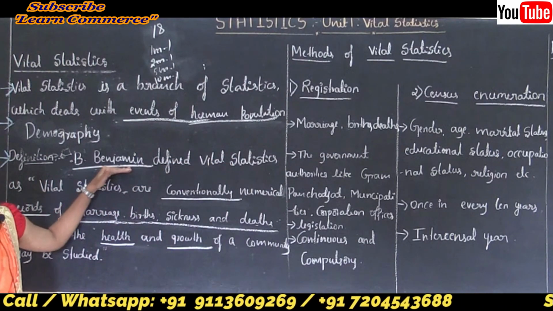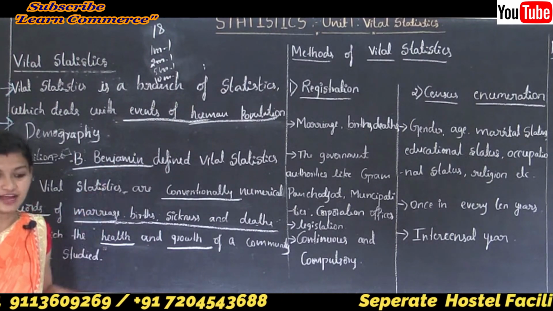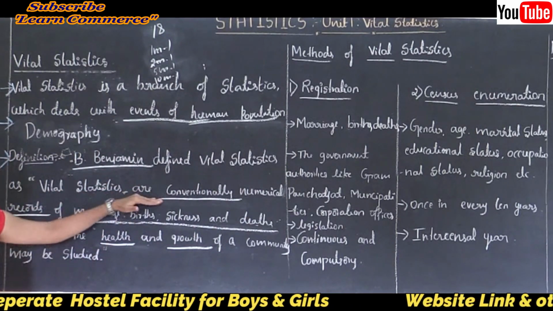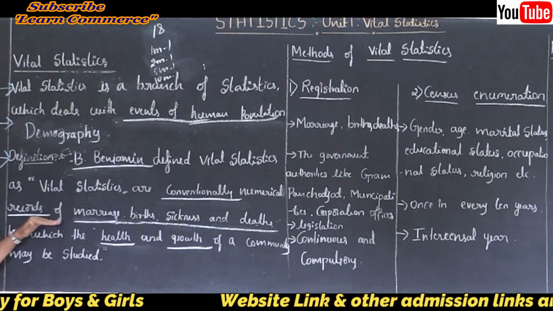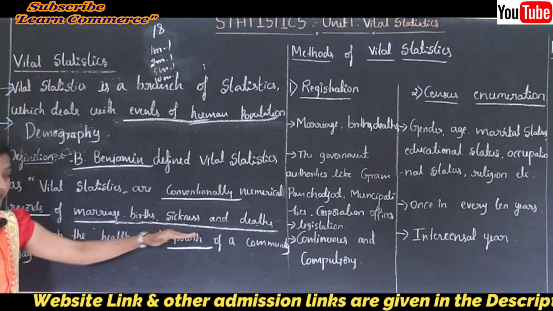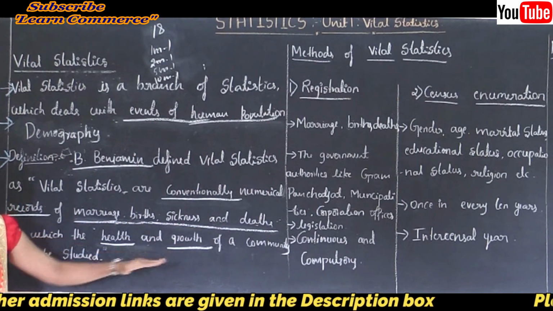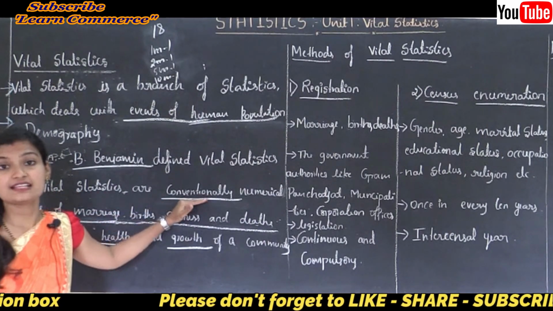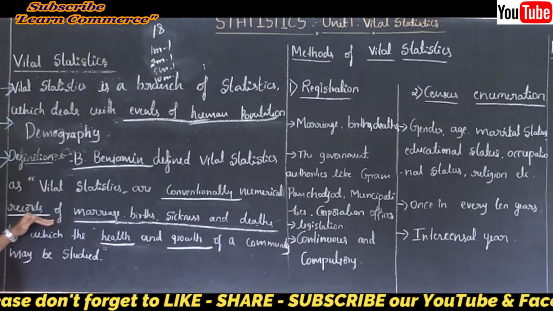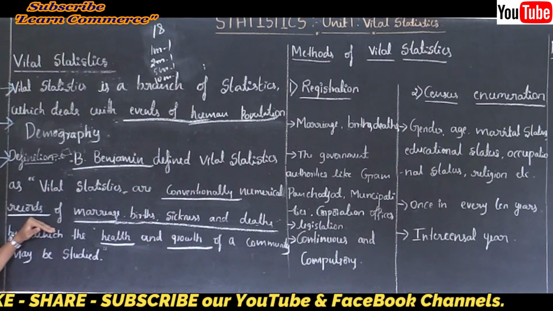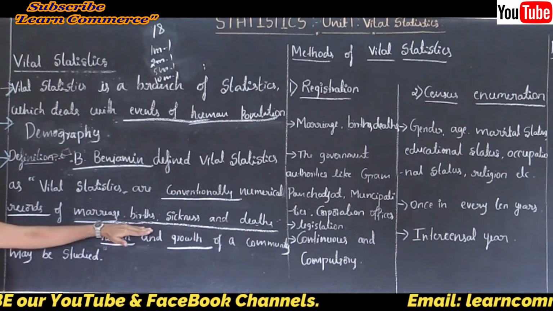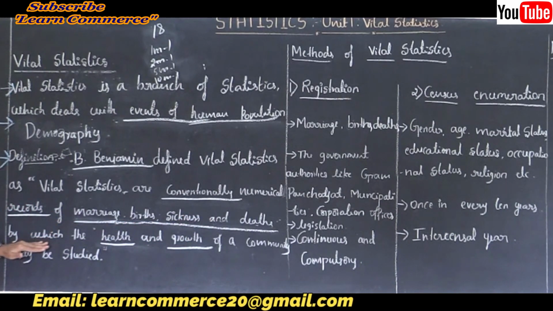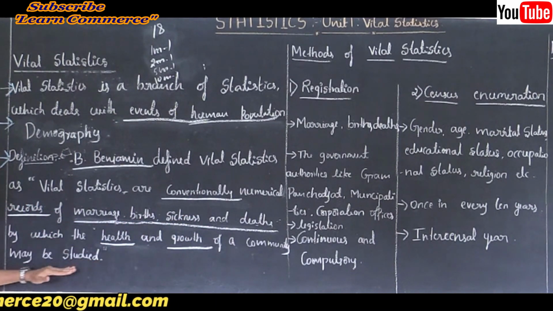The definition of vital statistics is given by B. Benjamin. He defined vital statistics as: vital statistics are conventionally numerical records of marriage, birth, sickness and deaths by which the health and growth of a community may be studied. Here, conventionally means continuously, and numerical records means in the form of numbers or quantitative data. Marriage, birth, sickness and death are the events of vital statistics.